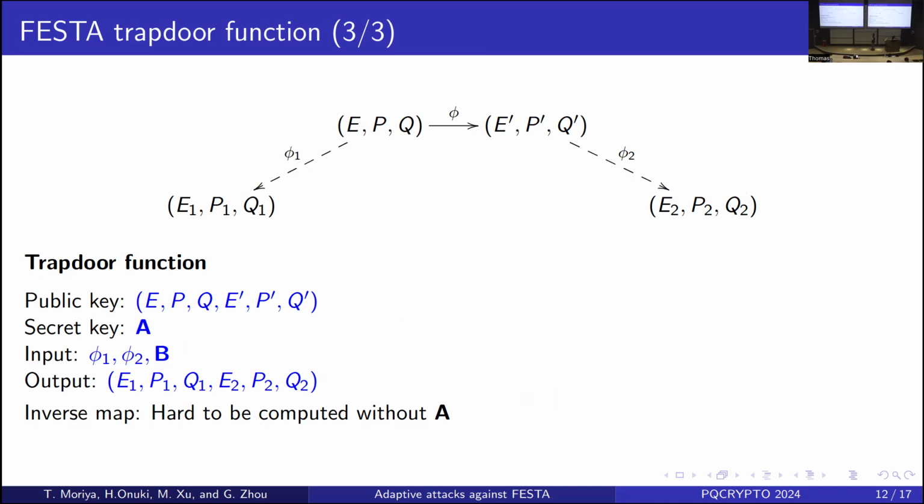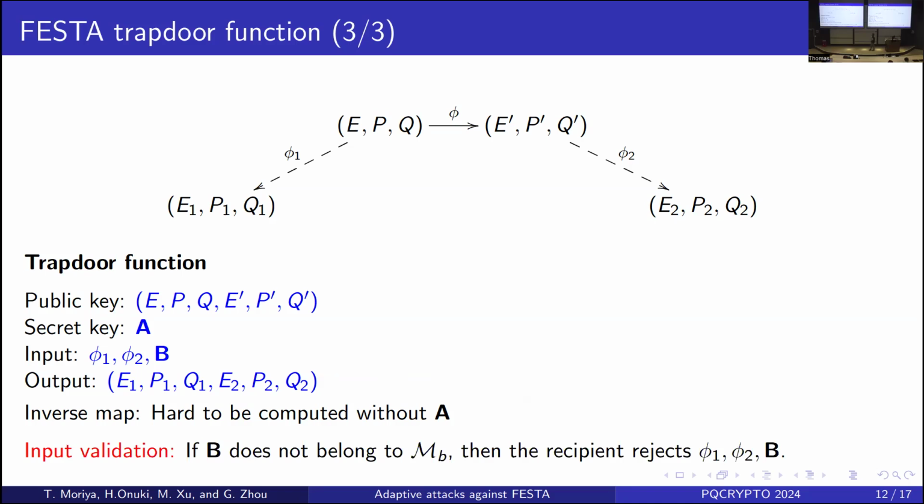I also introduce the input validation. It is not essential for constructing the FESTA trapdoor function, but it's highly related to our two attacks, so I explain it. If the matrix B does not belong to the fixed subgroup, then the recipient rejects (phi_1, phi_2, B). So generally, B should belong to the fixed subgroup.